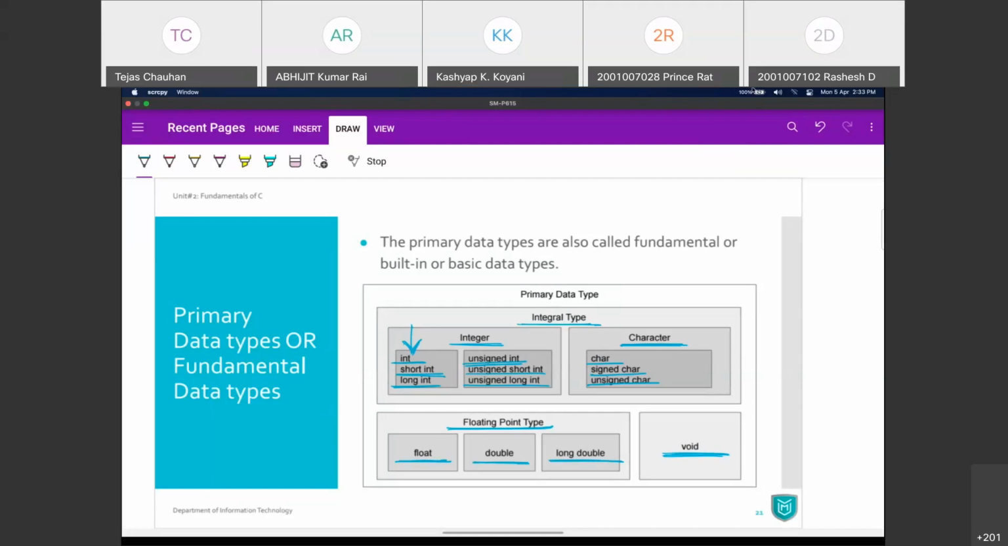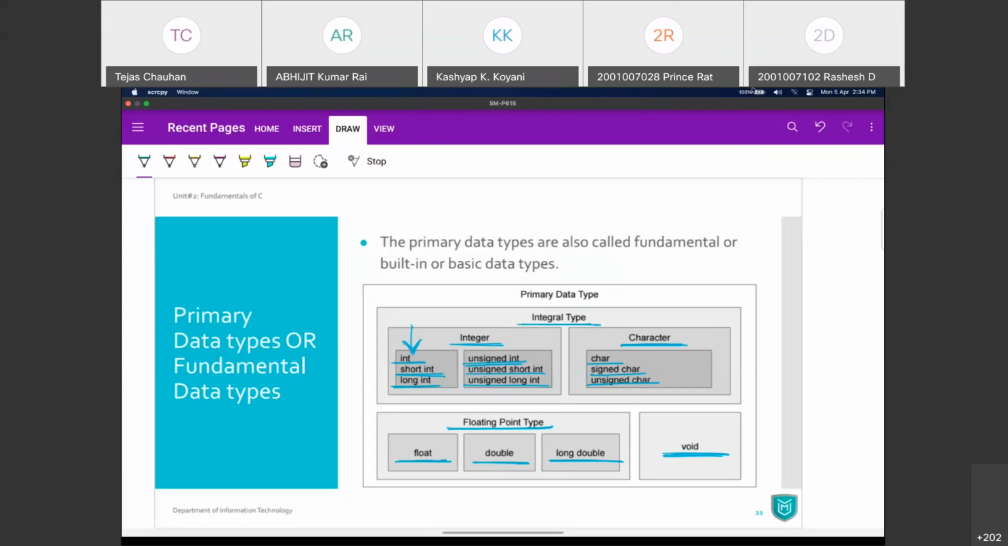So float is having a smaller range, double is having a larger range, long double will have an even larger range of values. Right? So these are the primary or primitive data types, and all these are actually keywords. Int, short, unsigned, signed, char, float, double, long, void, all these are keywords, and those are fixed.